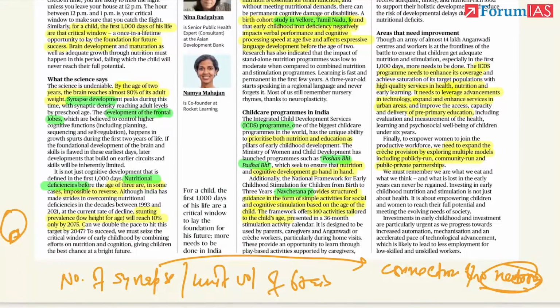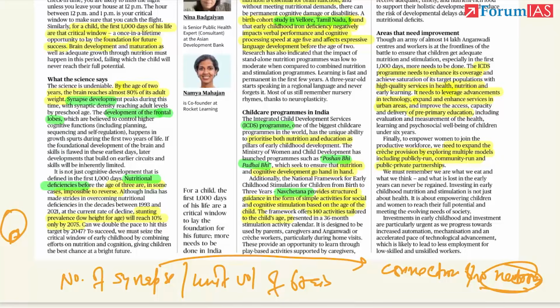Frontal lobe, which is very important from the perspective of cognitive functions like planning, sequencing, self-regulation. So these important functions, how the brain functions, how the brain develops, they all develop during the first 2-3 years of a child. Also nutritional deficiency. If there's a nutritional deficiency during the first 3 years of a child, then it is almost impossible to reverse it. Okay, so first 3 years nutrition is very important. Brain cognitive development is very important.